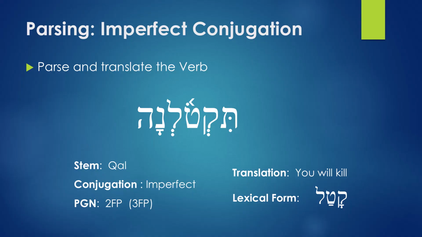This is coming from katal. Katal means he killed. If it's 2FP, it's translated as you kill, second person, you. And if it's 3FP, it becomes they will kill. That's how you translate it. The lexical form is katal.